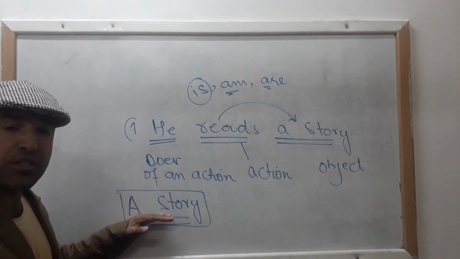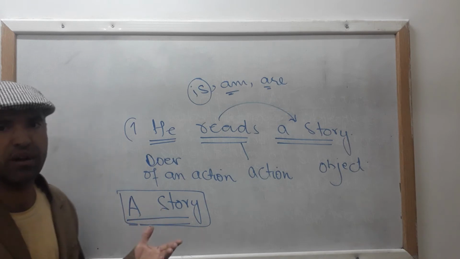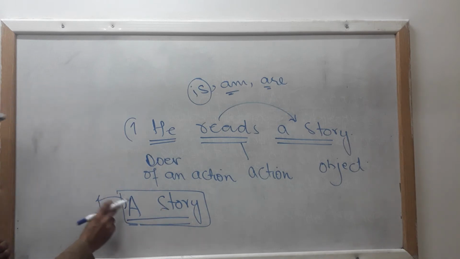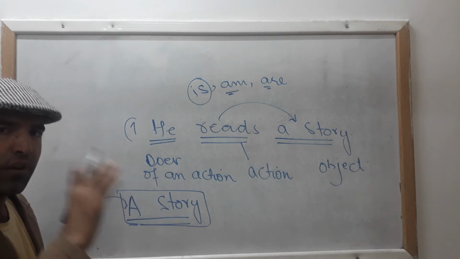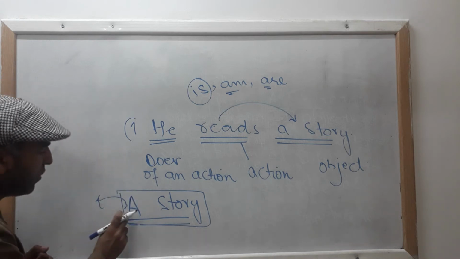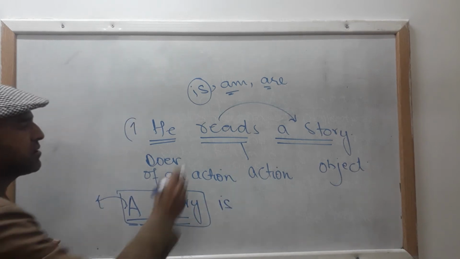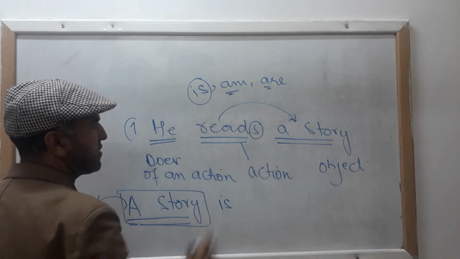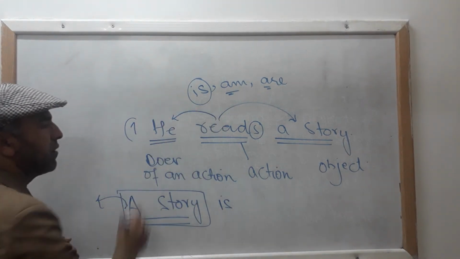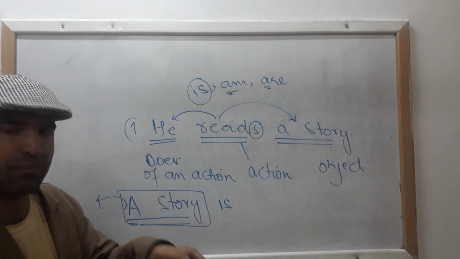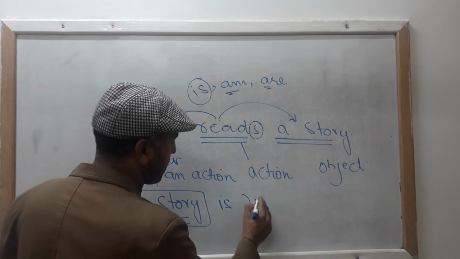If it is third person singular or a singular noun, a story, definitely this indefinite article "a" indicates the singularity of your noun. So a story is, okay, because this inflection S shows that your subject is doing something in present time. So a story is written.